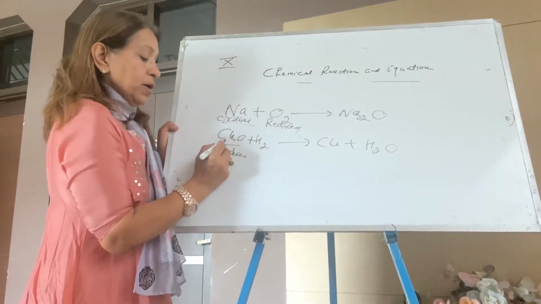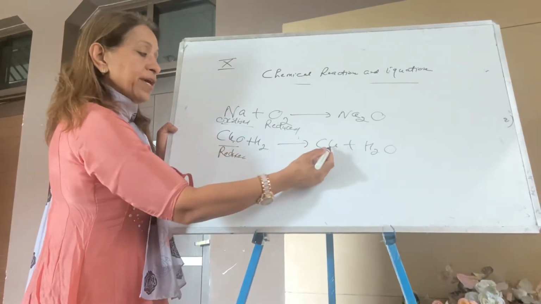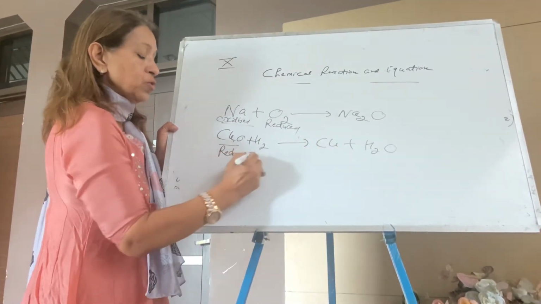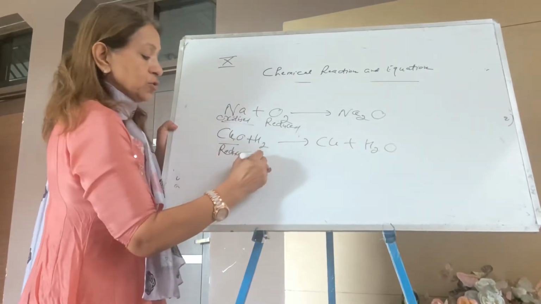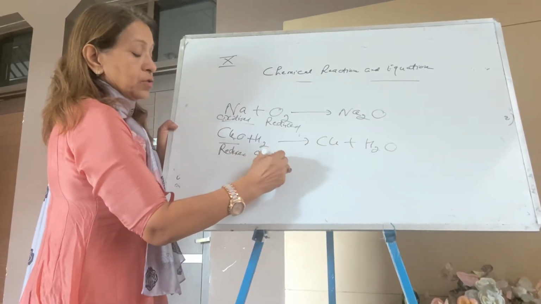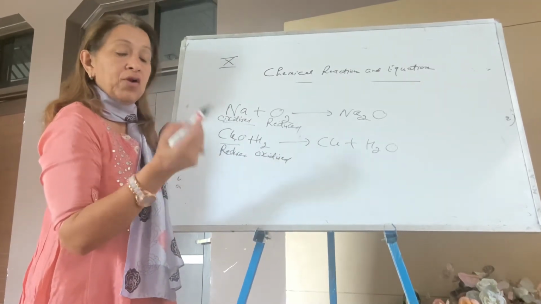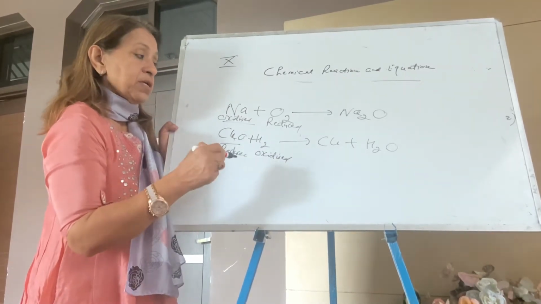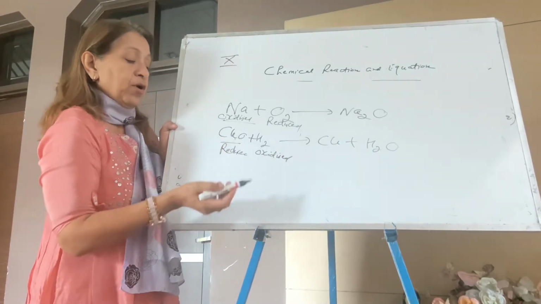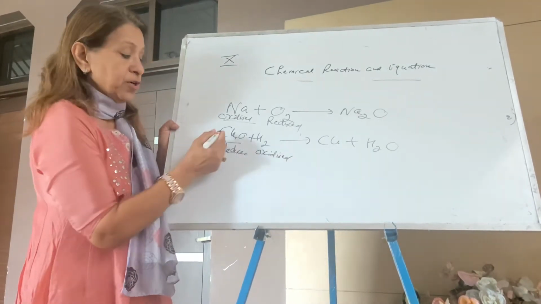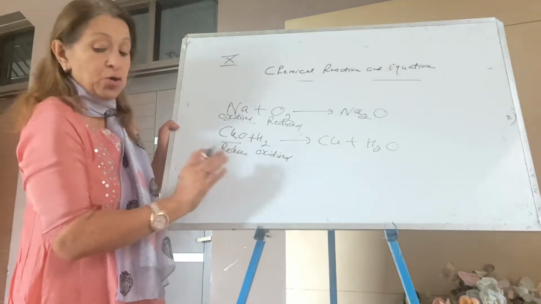Now here, removal of oxygen, because copper oxide is converted to copper, so it is reduced, and hydrogen is getting oxygen, so it is oxidized. So you know what oxidation is? Oxidation means addition of oxygen, removal of hydrogen, and reduction means addition of hydrogen, removal of oxygen, right? So it is reduced, removal of oxygen, reduced.